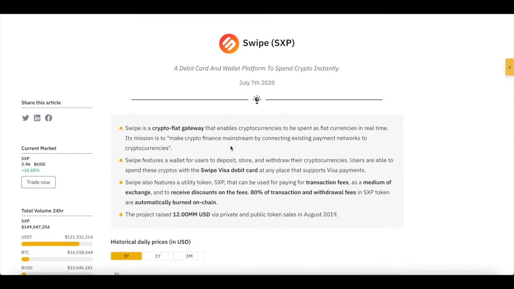Now, many would describe Swipe as a crypto fiat gateway that enables cryptocurrencies to be spent as fiat currencies in real time. Its mission is to make crypto finance mainstream by connecting existing payment networks to cryptocurrency. And that does make sense, because a lot of companies are doing this. And I really do think that the company that gets it done the best will be at a huge advantage.